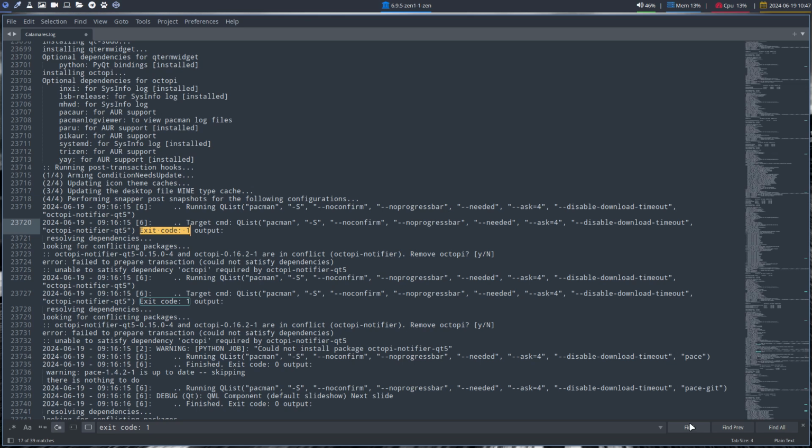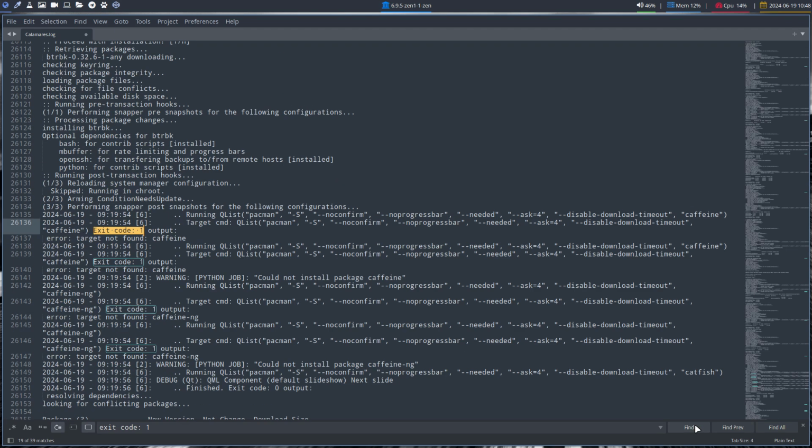Octopi Notifier Qt5, I kept it in. It's up to the guys to fix this, right? This one conflicts with Octopi. I'm certain at some point in time, this is version 16, that this guy, whoever he is, is going to update his package also to 16, so it does not conflict. So I keep it in, hoping everything will be updated at some point in time. It's almost holiday for people, so maybe he'll have time then. Right, so this one just stays in, the conflict stays. It's not my conflict, it's a Pacman conflict, a choice, right?